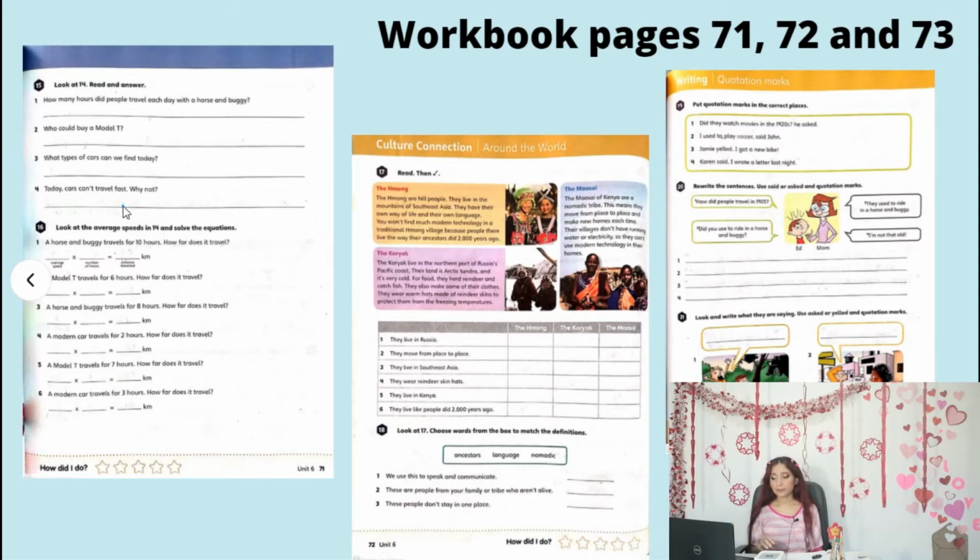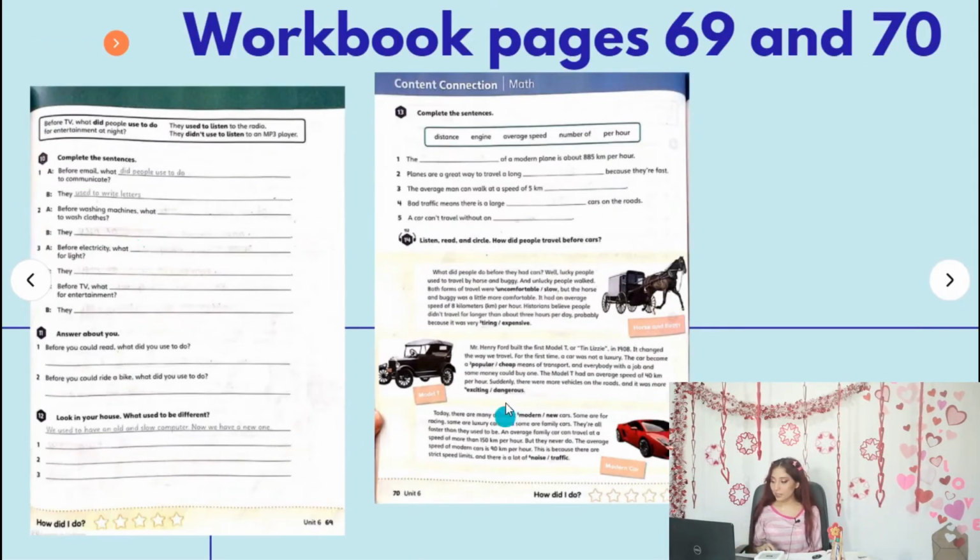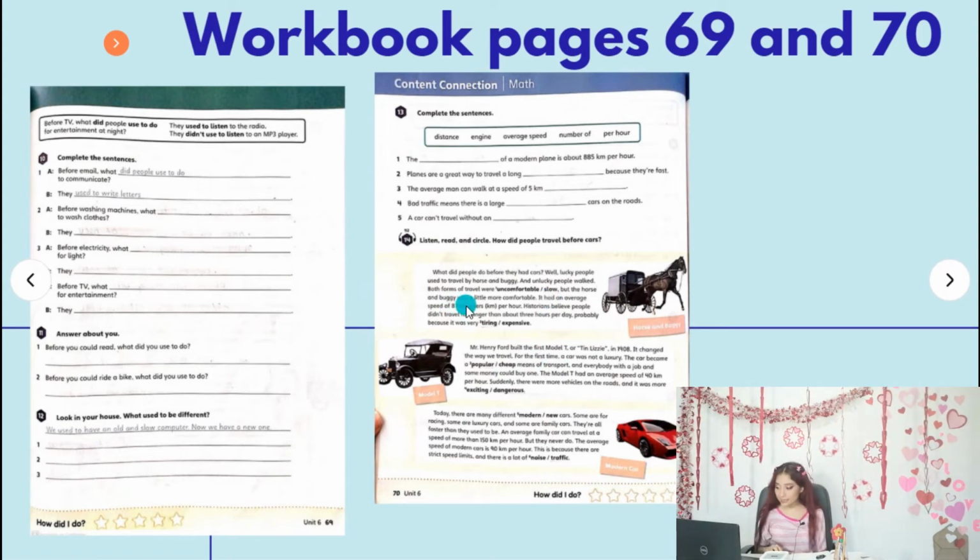So activity 16 says, look at the average speeds in 14. Also the reading. This is activity 14, and the average speed is in here. Sorry, I need my glasses. Okay, so it says the average speed of the first car is 8 kilometers per hour.